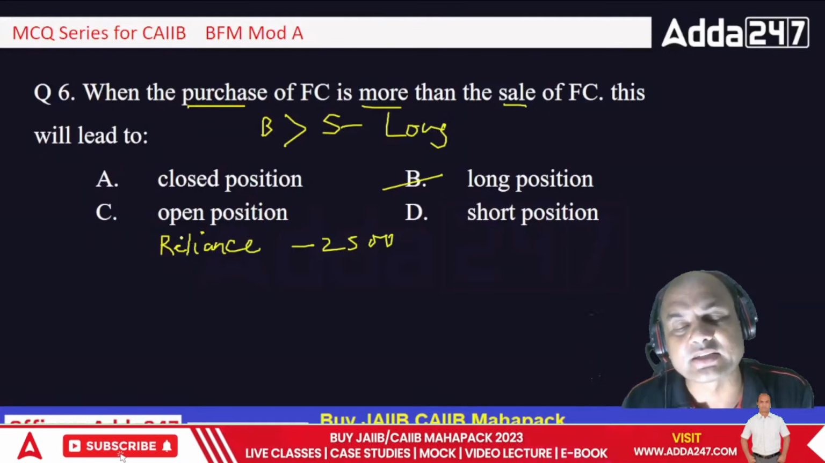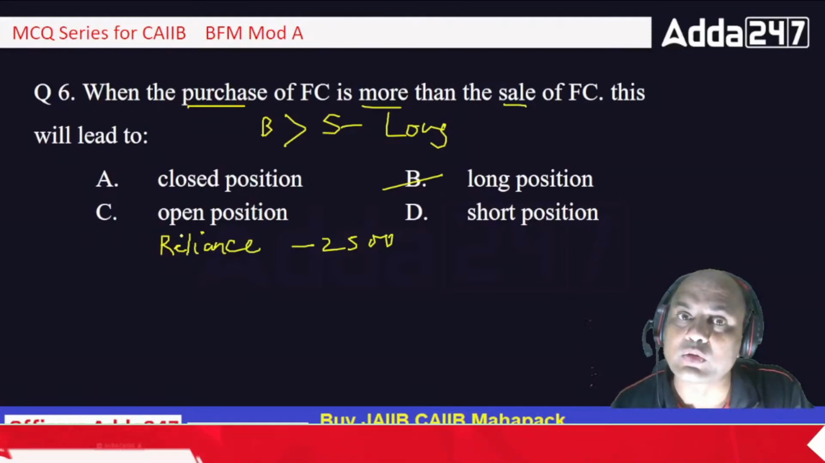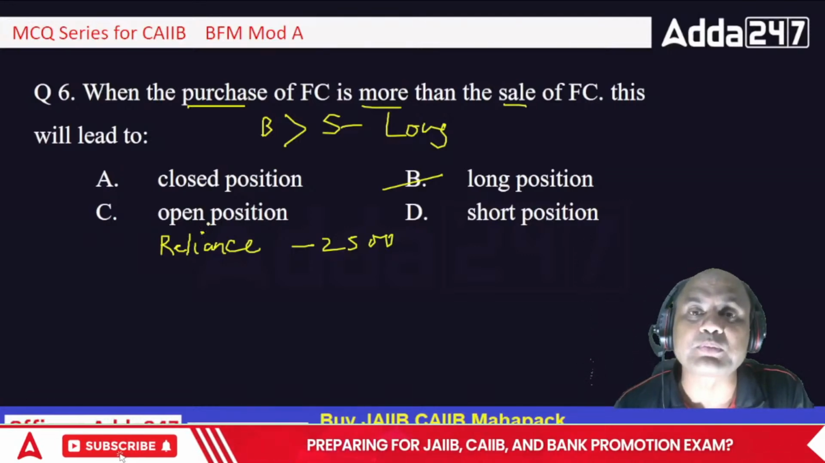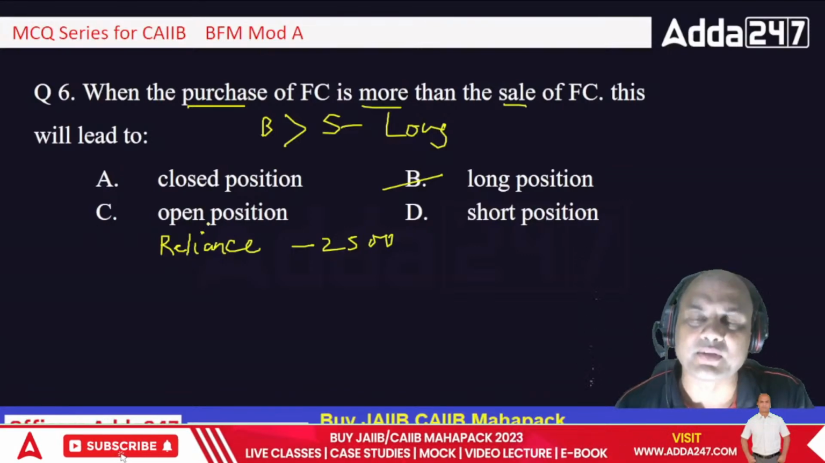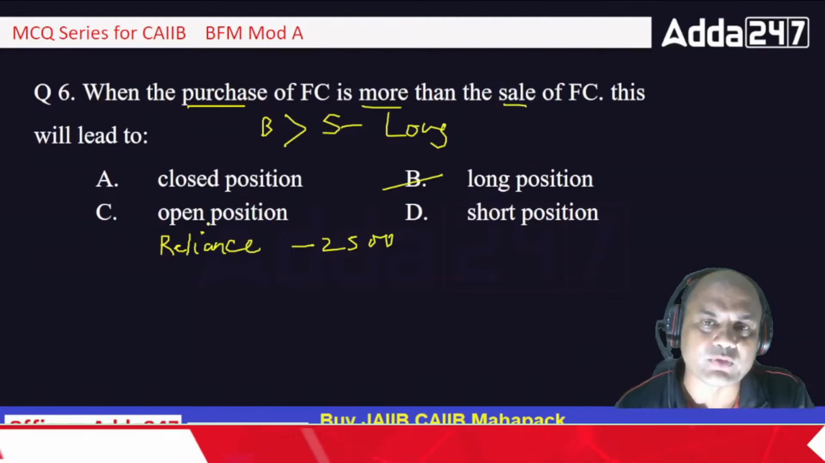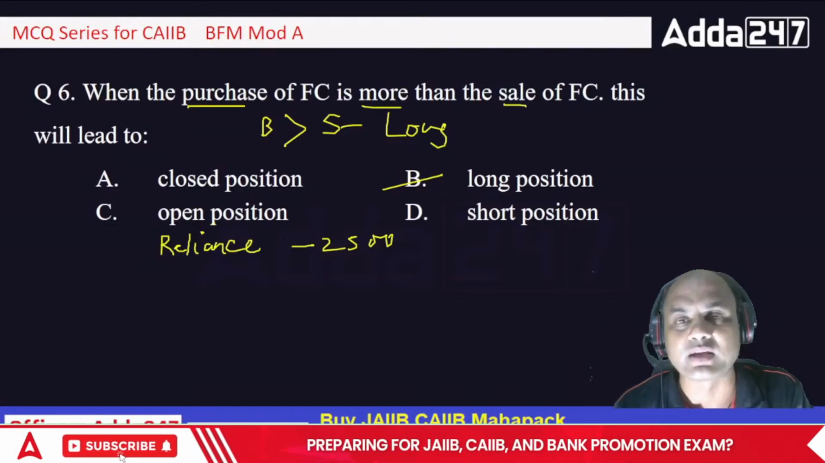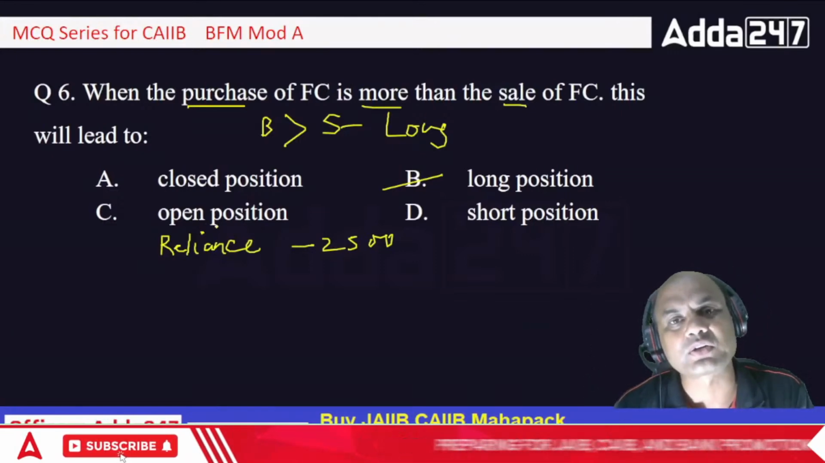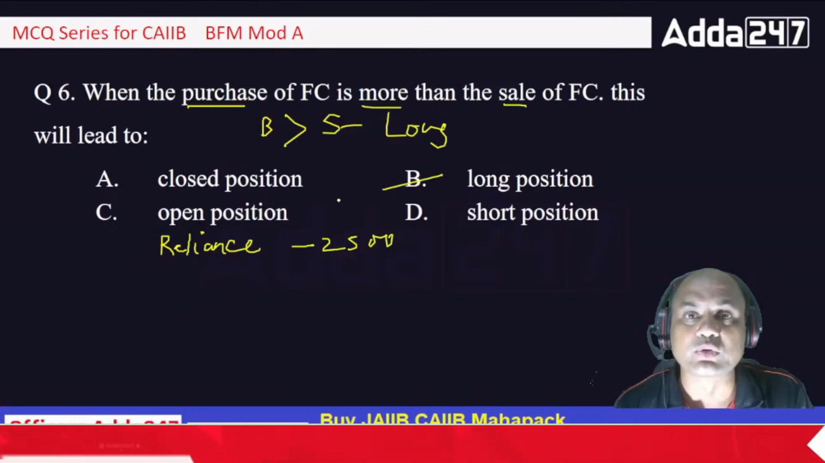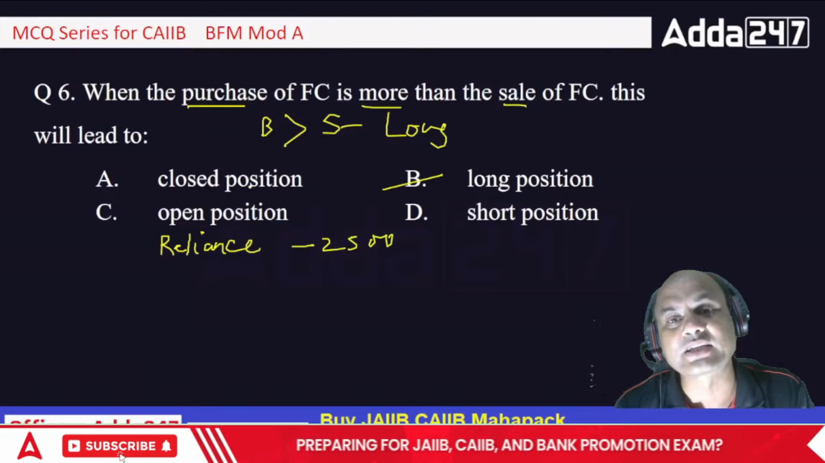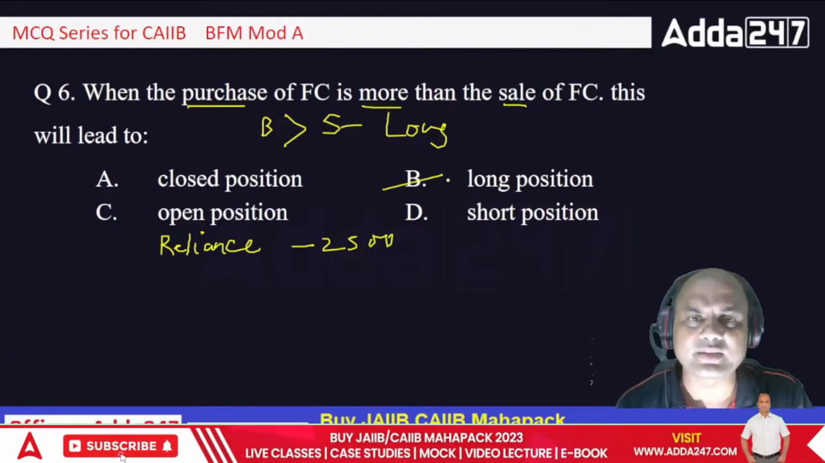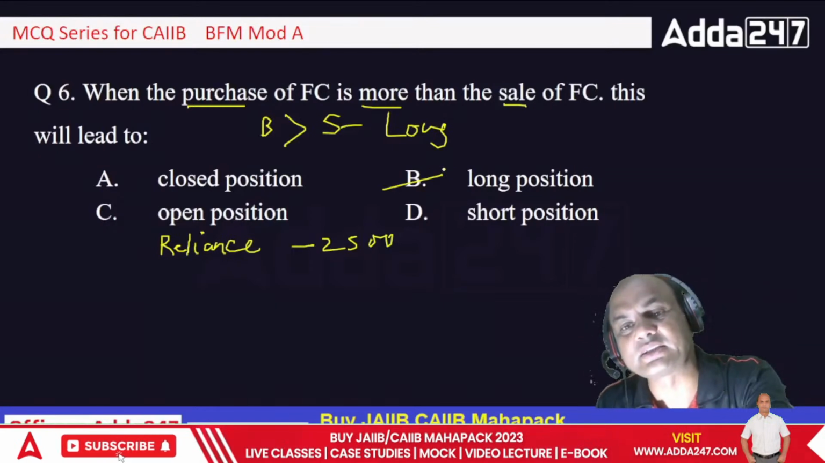If I sell Reliance share today and I don't buy it again during the day, then whatever we do during the daytime is known as a trading position, intraday. Whereas whatever plus or minus we keep at the end of the day is known as either long or short. If I bought more Reliance, then it is long. If I sold more Reliance, then it is short. In this case, bought more than sold, so it is a long position, isn't it? So question number 6 is B.